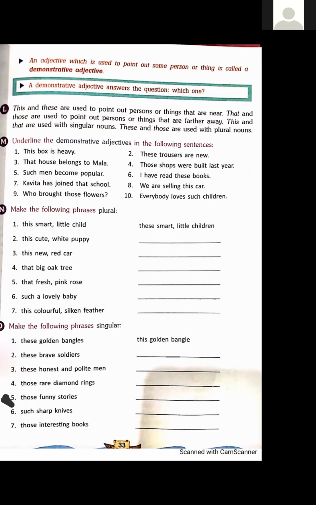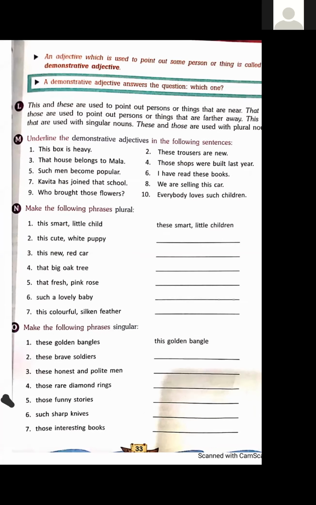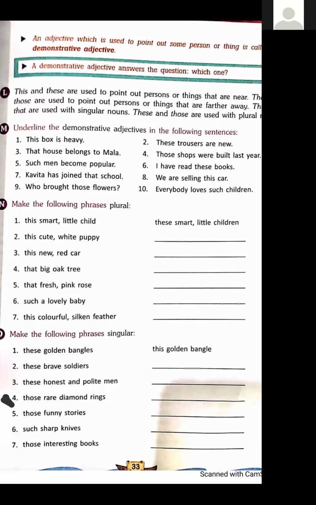Let's do this exercise. Underline the demonstrative nouns. Very simple. First one is, this box is heavy. Here, this is a demonstrative adjective. Second, these trousers are new. These is a demonstrative adjective. Look at the difference here. Box is a singular noun, so we have used here this. In the second sentence, trousers are plural, so we are using these.